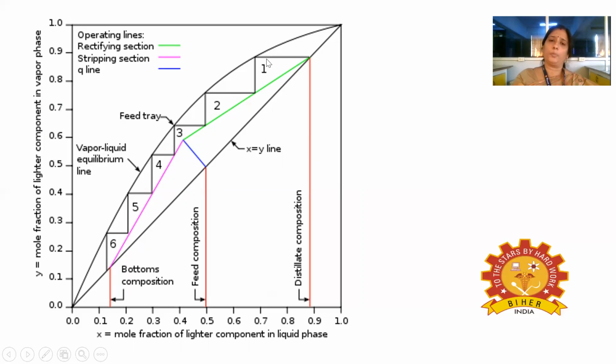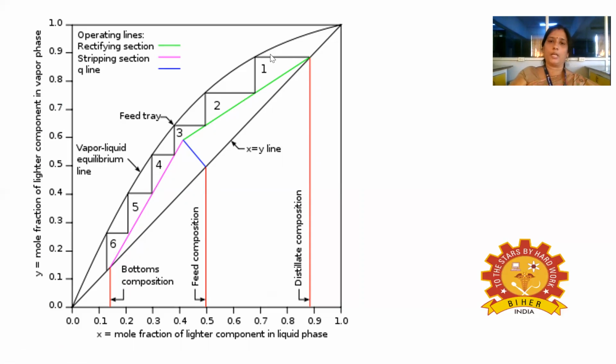Next we have to start constructing the steps. The horizontal line has to touch the equilibrium curve, and the vertical line should touch the operating line of the enriching section. Once it crosses this D, then it has to touch the operating line of the stripping section.